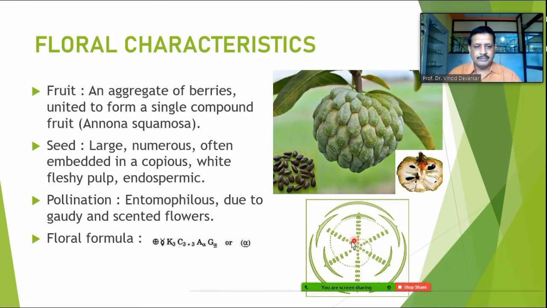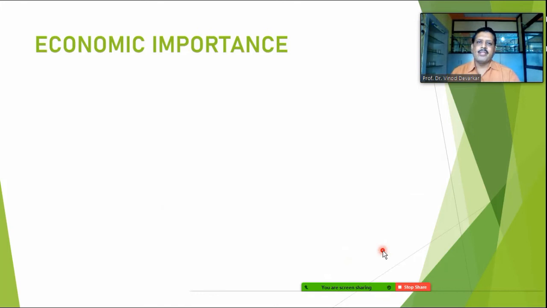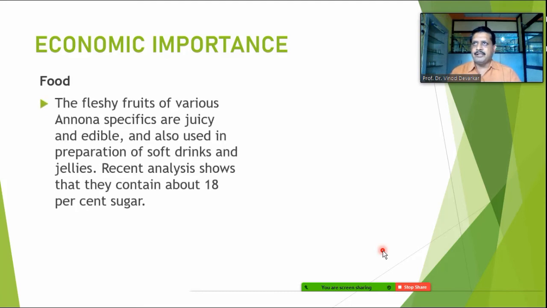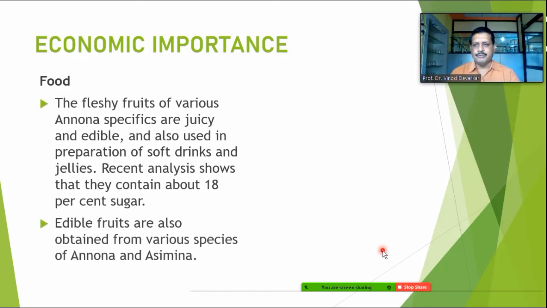When we talk about the economic importance of the family, most of the time either medicinal or food properties have been recognized. Here we can talk about the food value of this family. The fleshy fruits of various varieties of Annona are juicy as well as edible because of the sweet pulp, and are also used in the preparation of soft drinks and jellies. Recent analysis shows that they contain about 18% sugar. So it is quite a high amount of sugar which is found in custard apples.